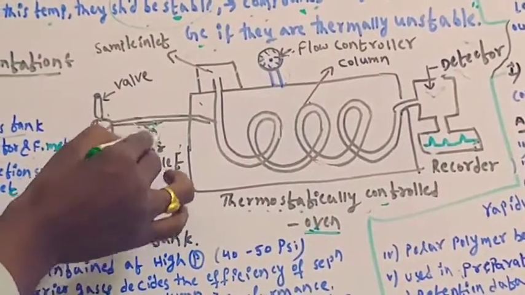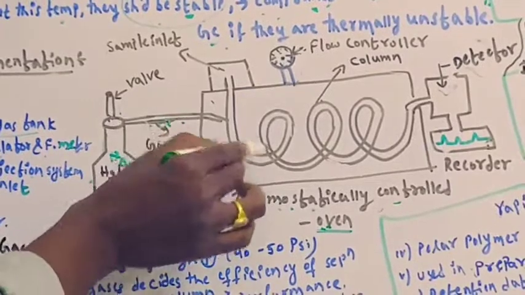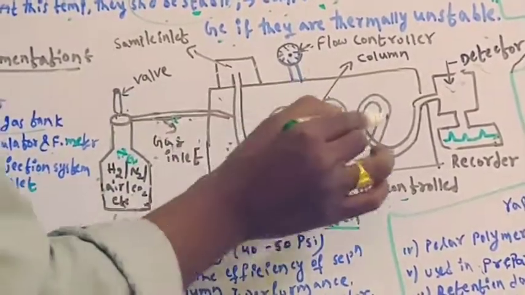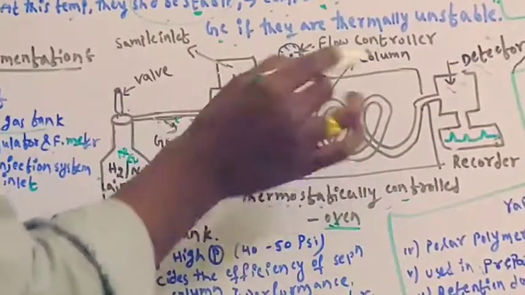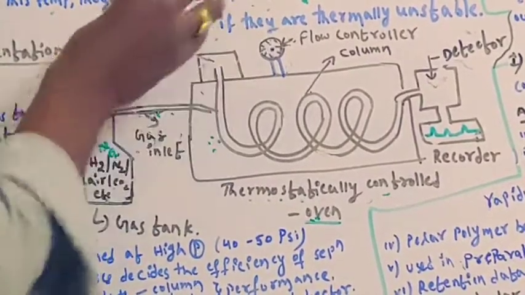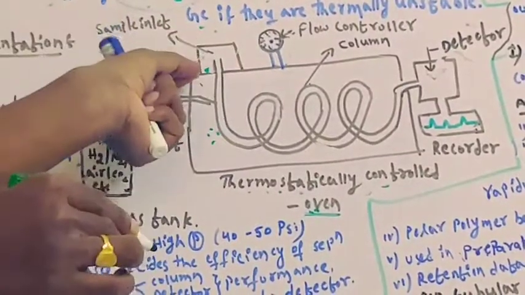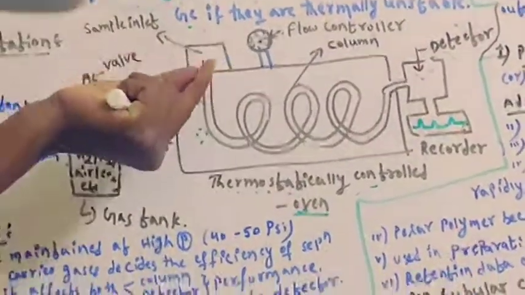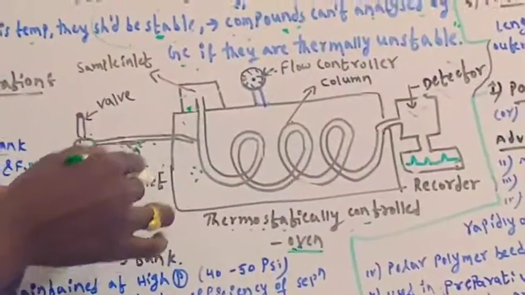Through the gas inlet, the sample will reach here. In this oven, the column will be in coil form. Then what will happen here? Through the sample inlet we will inject the sample, at the injection point only. At the injection point, whenever we inject the sample, the solid or liquid sample